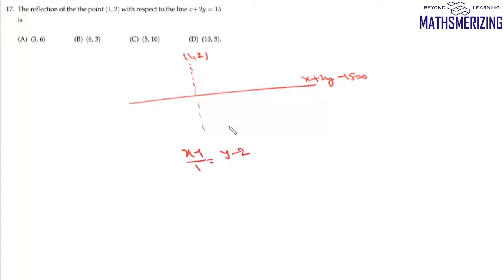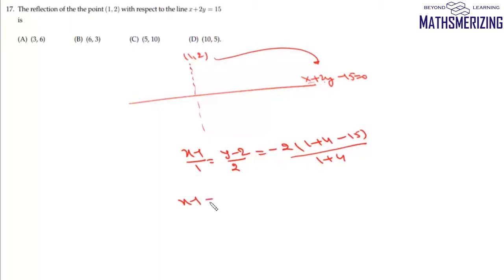Now question number 17 is, we need to find reflection of this point 1, 2 with respect to this line, which is x plus 2y minus 15 equals 0. So we'll use the formula directly. So formula is x minus 1 upon a, here is 1, equals y minus 2 upon b, which is 2, and then minus 2, we'll put the value of this point in this equation. So we'll get 1 plus 4 minus 15 upon a square plus b square.